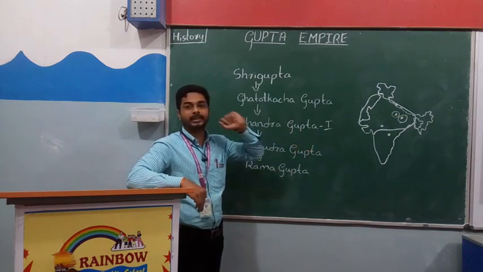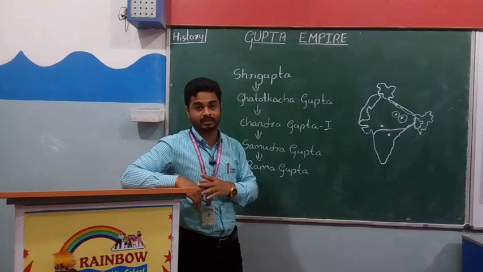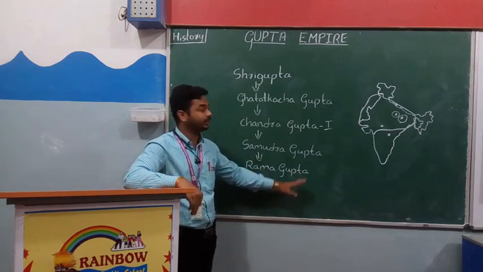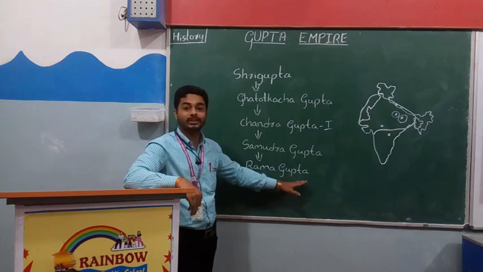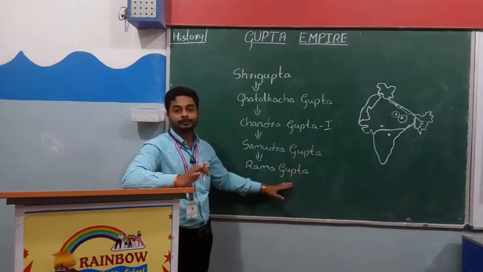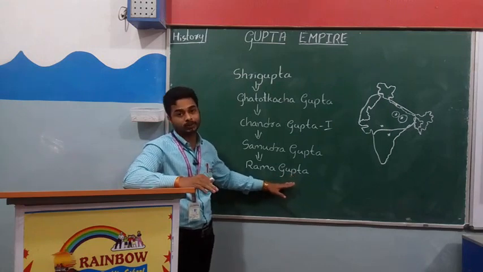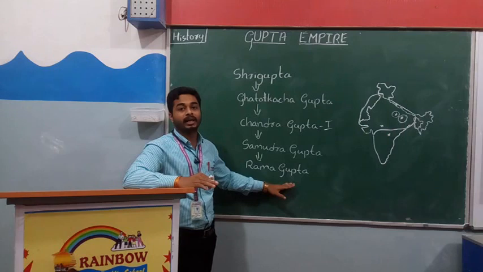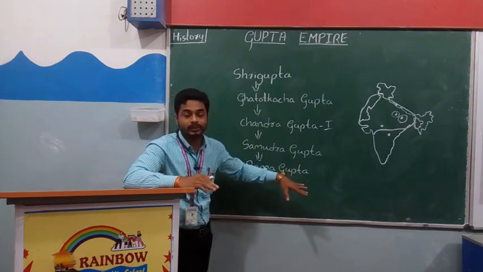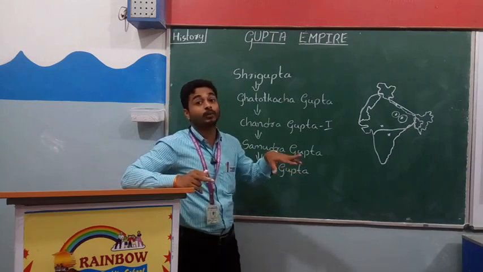So Chandragupta II attacked the Shakas and defeated them. After that he also killed Ramagupta for that reason, and Chandragupta II married his brother's wife Dhruva Devi.